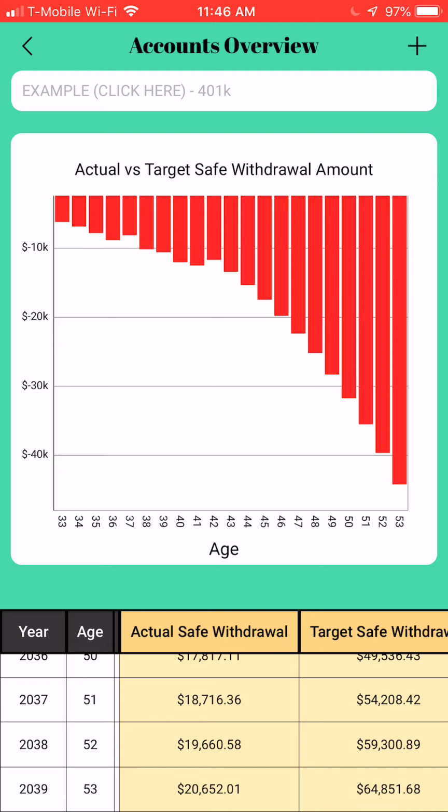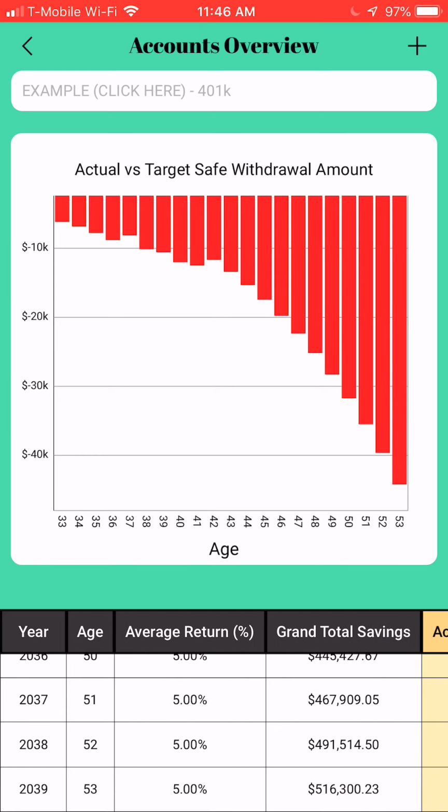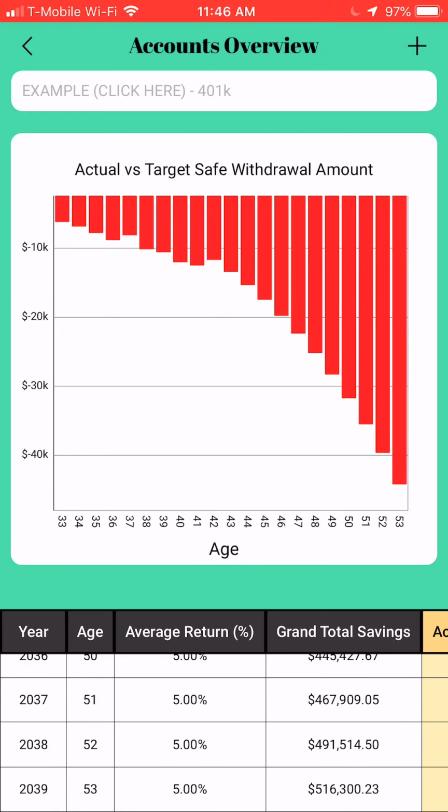Now that was a short demonstration of the capabilities of this app. So again, if you would like to play around with it a bit more, please take a look at the App Store. I will be launching it hopefully by the end of July 2019 or August 2019, depending on how the app review process goes with Apple.